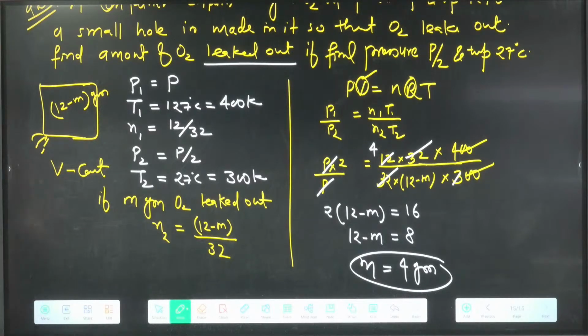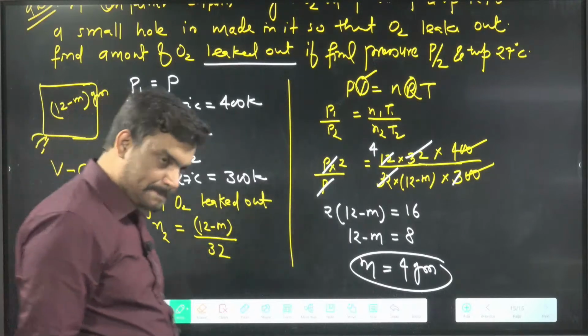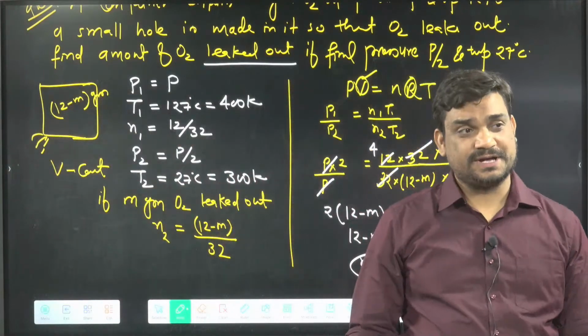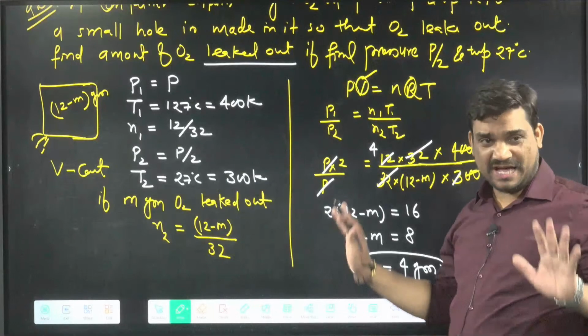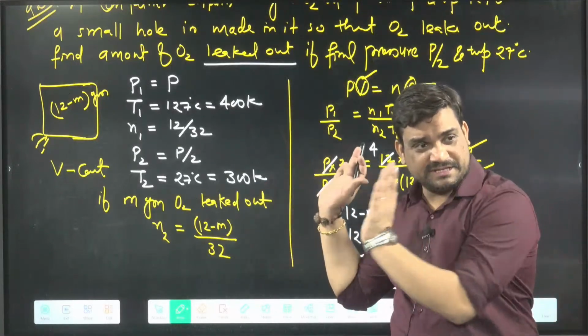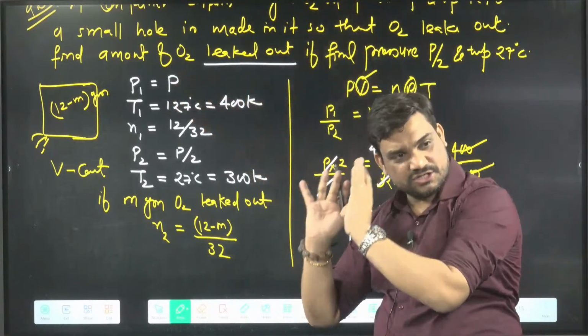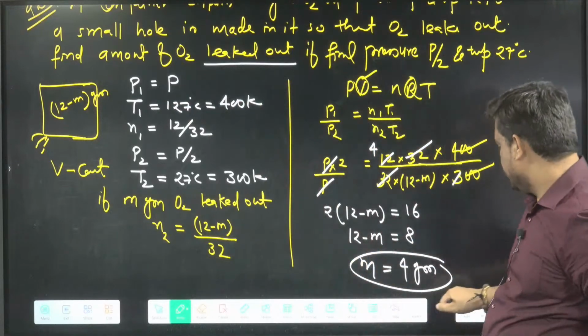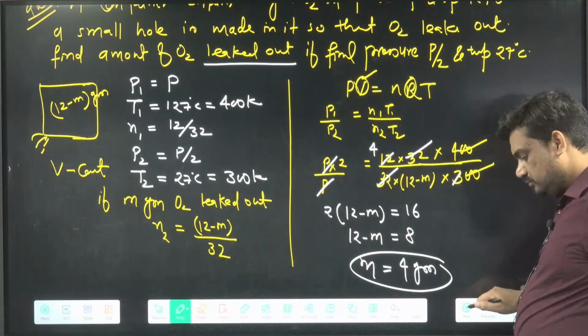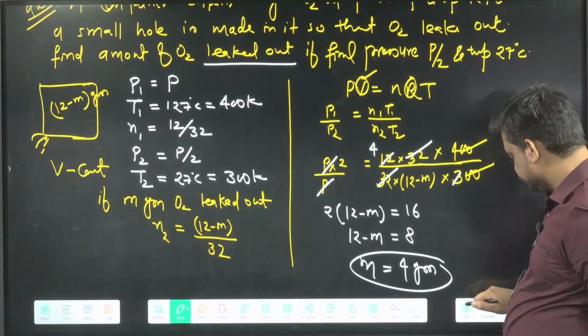Now, ready for next question? Next one. Okay. So we are perfect in this pattern, means whenever this pattern is going to come, we can at least solve. Okay, very good.